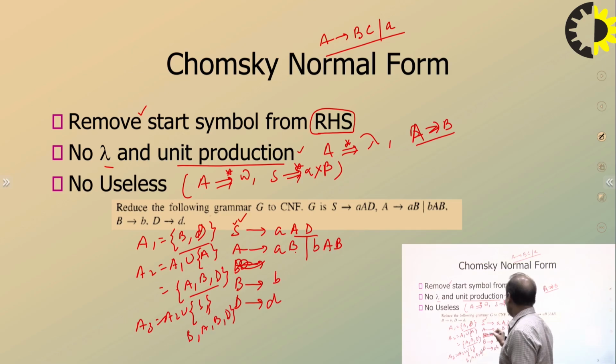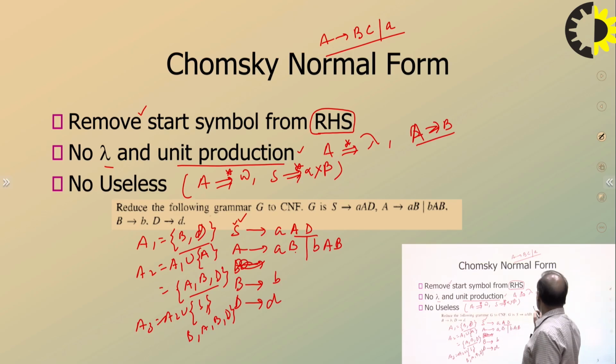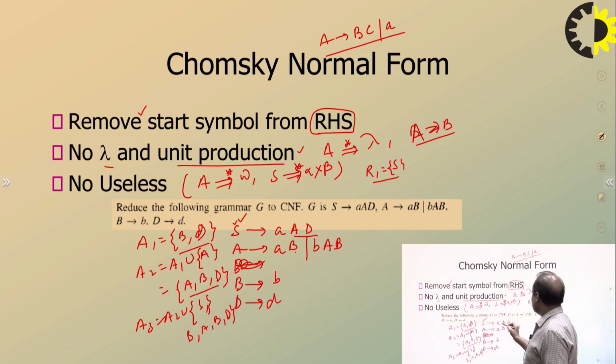So yes, A, B, D variables are active. So nobody is non-active. So the grammar has no non-active variable, right? Now look at the reachable variables. Yes, start with the reachable variable. R1 is going to be S. The starting symbol is the reachable variable. Clear? And since it is deriving A and D, R2 will be nothing but S, A and D again.